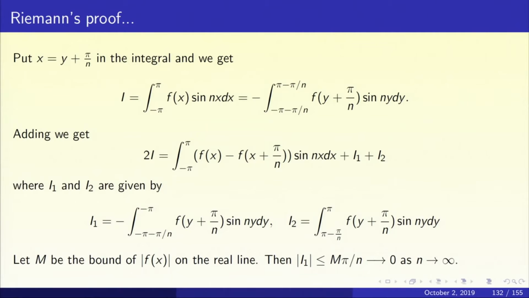So with this preparation, let us now prove the theorem. Let us call the integral I equals the integral from minus pi to pi of f(x) sin nx dx. Let us do the following. Let us put x equal to y plus pi by n in the integral. So we are looking at I equal to the integral from minus pi to pi of f(x) sin nx dx, and we are putting x equal to y plus pi by n.